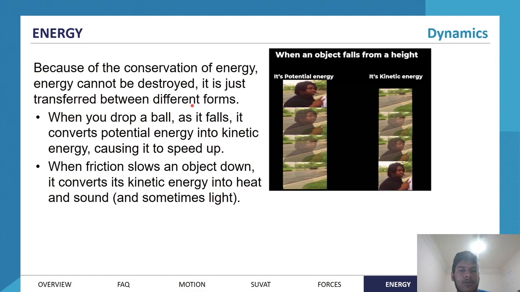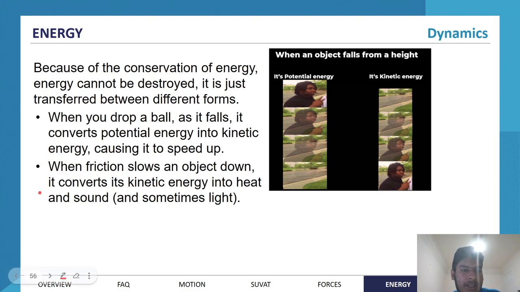So when you drop a ball, as it falls, it converts potential energy into kinetic energy, causing it to speed up. So let's just say you do some work on a ball, so you're applying a force over a distance, and now that ball has potential energy, right? And once it has potential energy, you drop it or you let go, then it starts speeding up. It's transferring or turning that potential energy into kinetic energy.